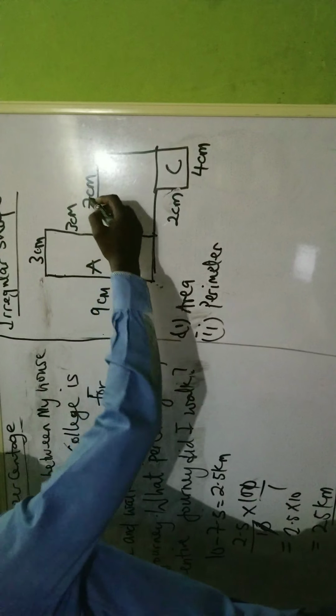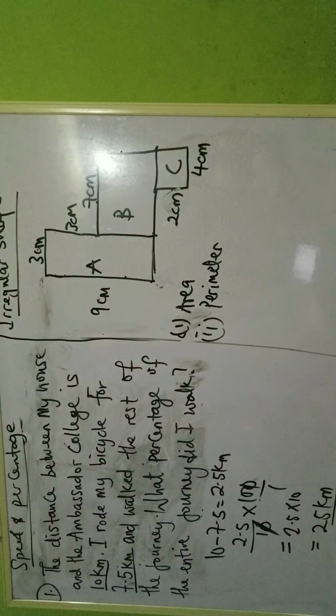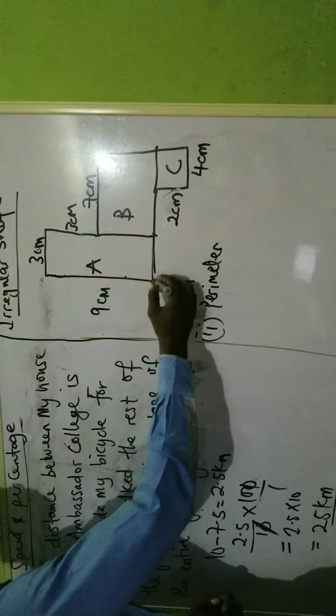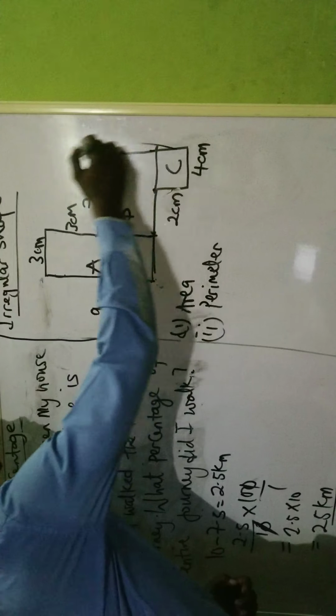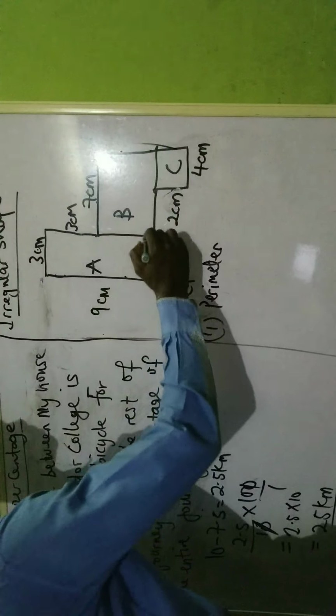I have this place to be 7. I will just look for this one, and that's all. But if you want to do perimeter, you're adding all the sides together. So if you don't have the value of this, this, and this place, you won't be able to add it. So we need to get the value of this and this.